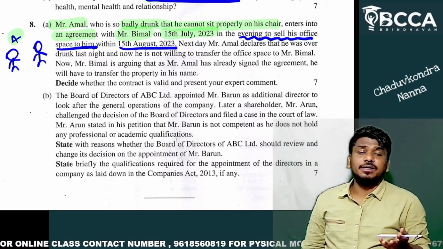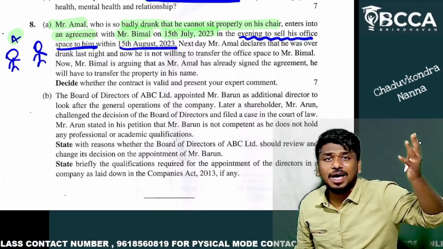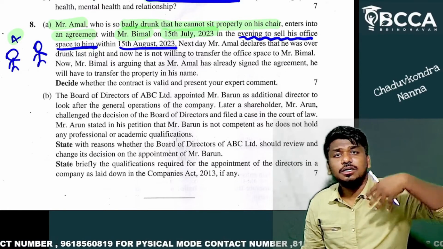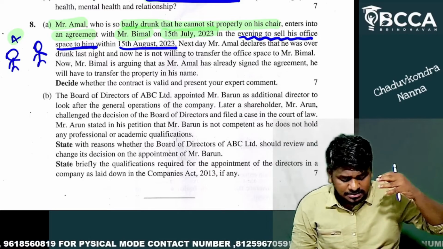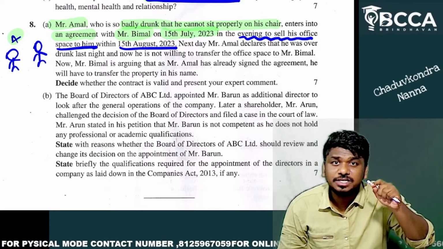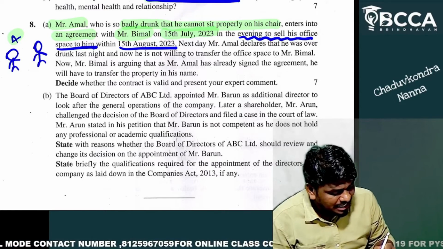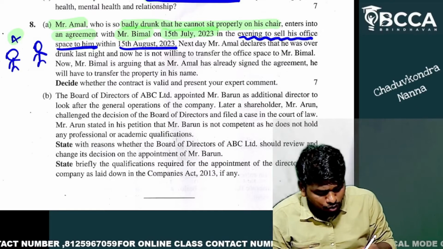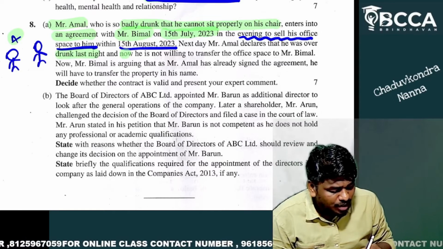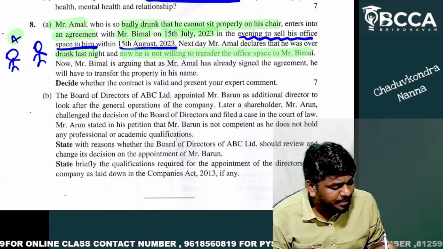What is Amal saying? Yeah, my dear friend, I'll give my house. I'll give my office. Take it. Okay, take it. But what is his state? He is of unsound mind. The next day, Amal declares that he was over drunk last night and now he is not willing to transfer the office space to Bimal.